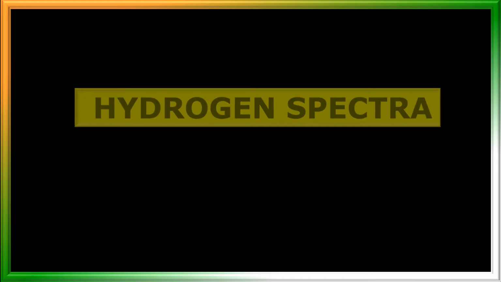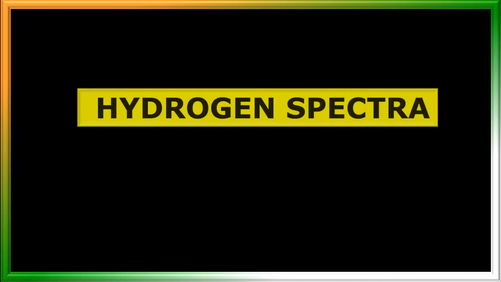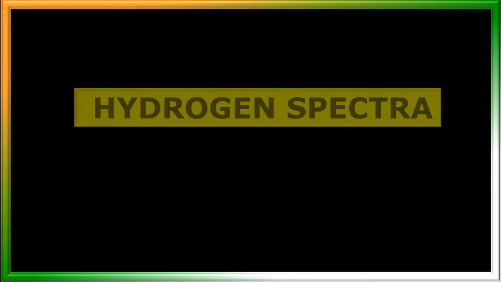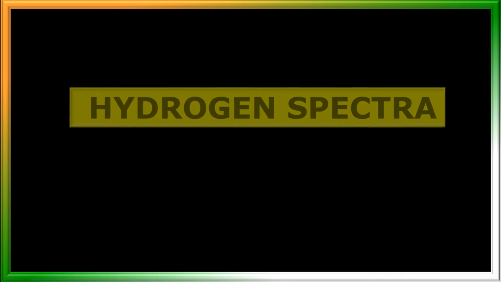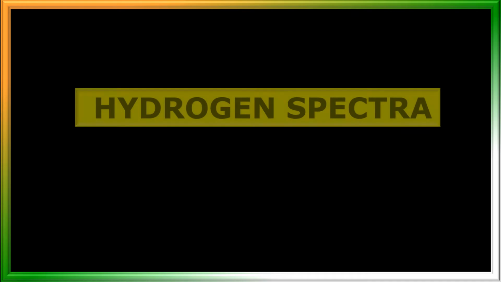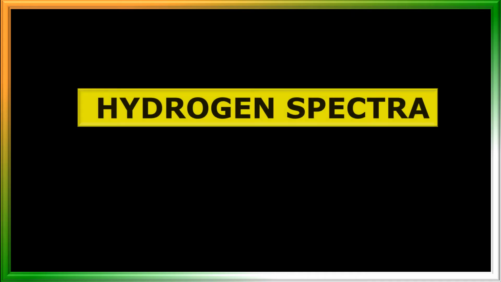So we are going to learn different kinds of spectra, that is emission spectra, absorption spectra, then what is the line spectrum, what is the continuous spectrum, band spectrum. All those things we are going to learn in this video.